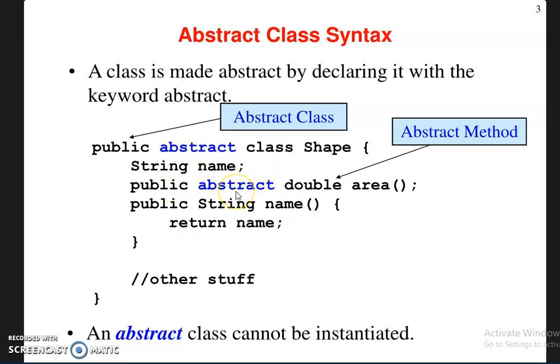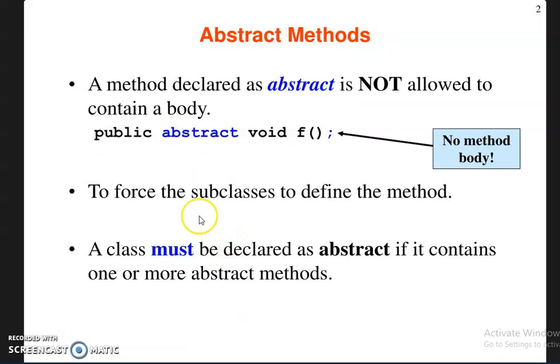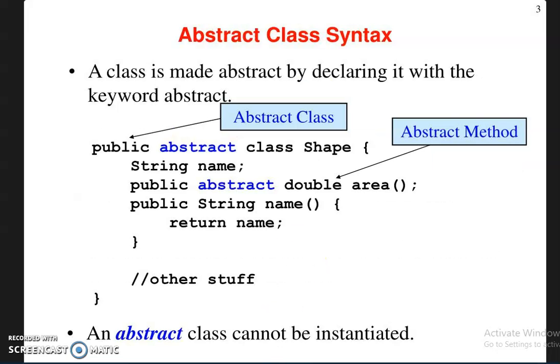So here the rule for an abstract method is we cannot give body content for area. In the child classes we are able to define the code, or the content of the body, for this method. This is also one of the most important points to remember. A method declared as abstract is not allowed to contain a body. You just finish with a semicolon here. Only the child class is able to define the body for this method.